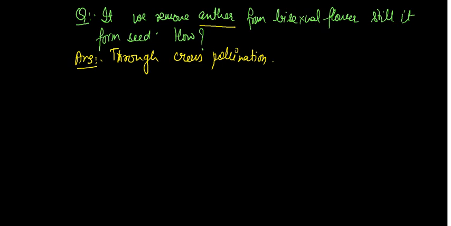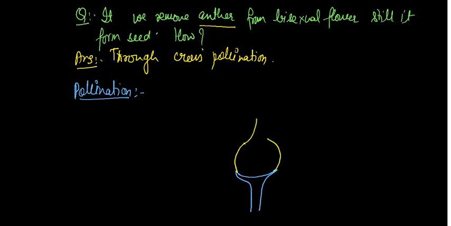Now next, you have to know about pollination, the definition that you already know, but with the help of a diagram. You already know about this diagram. Here is the female part, and here this structure is present.